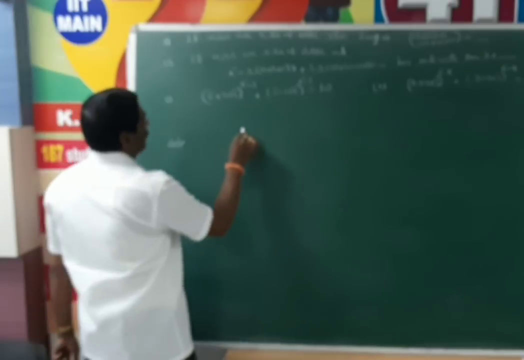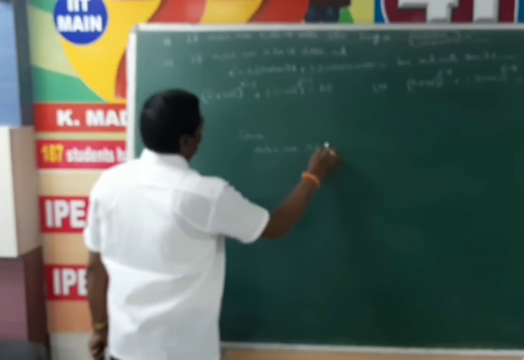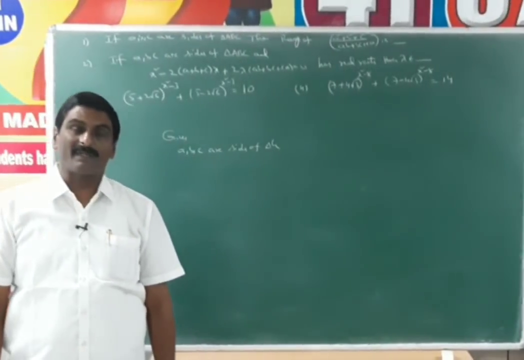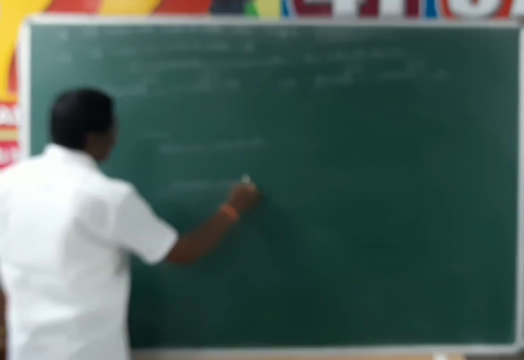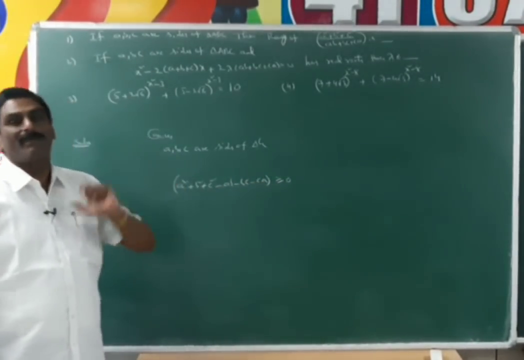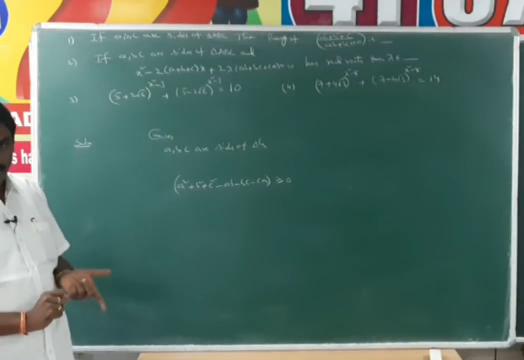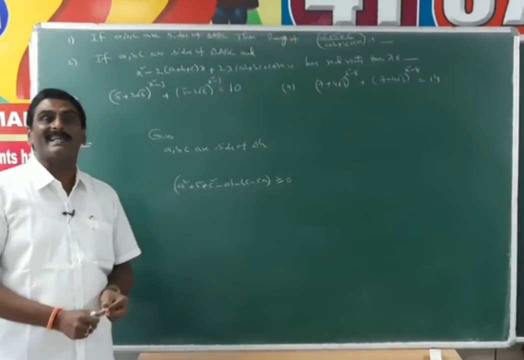From the given, a, b, c are sides of a triangle. That means a, b, c are always positive real numbers. If a, b, c are any real numbers, then we know that a square plus b square plus c square minus ab minus bc minus ca is always greater than or equal to 0. This value is equal to 0 when a is equal to b is equal to c. In all the remaining cases, this value is positive.